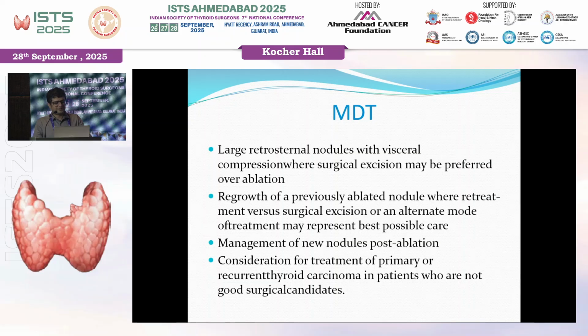Need for multidisciplinary team is for large retrosternal nodules with visceral compression. If a large nodule, you ablate the anterior and the mid part so that they get necrosed, there is size reduction. Posterior part comes anterior after 3 to 6 months, and then you can ablate it.